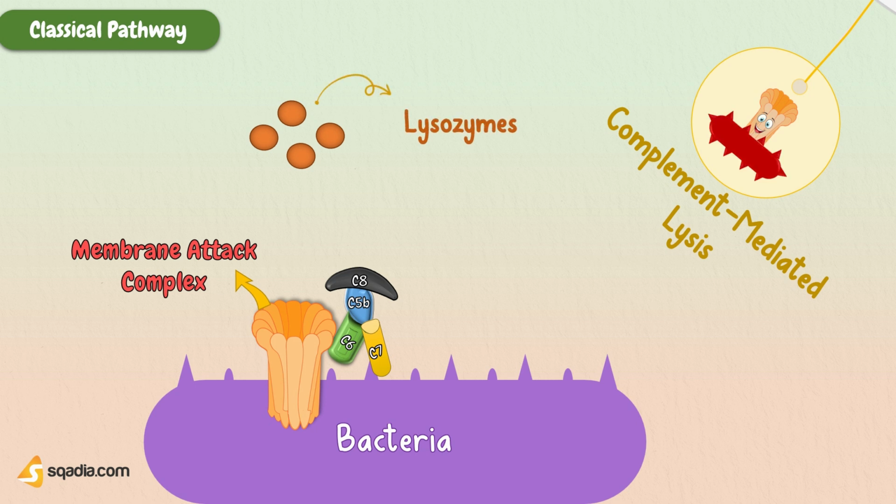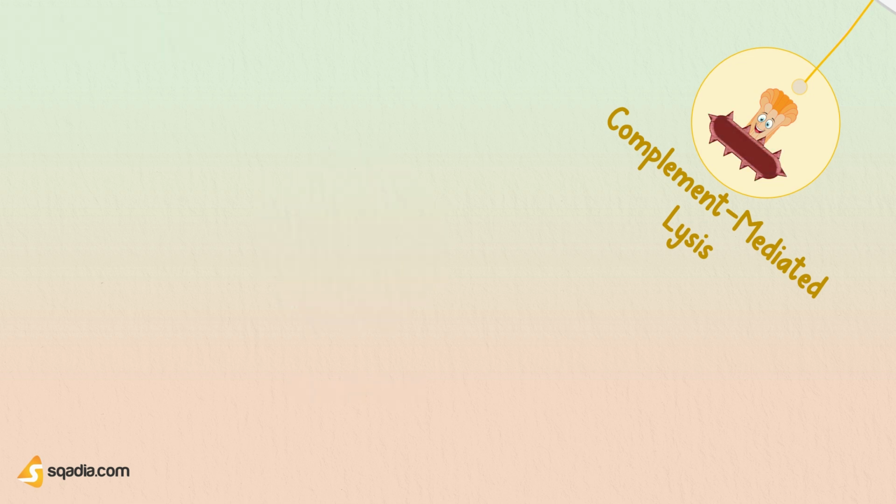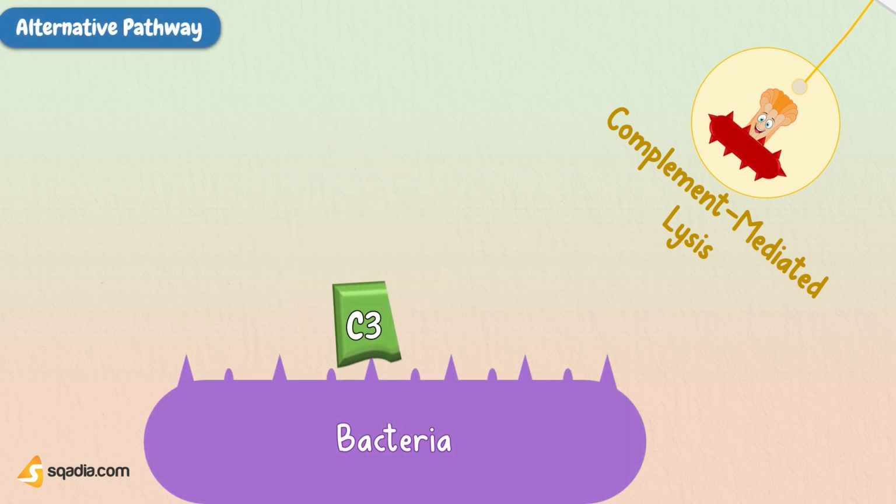There, it produces pores that allow the entry of membrane-damaging molecules, such as lysozyme, and makes the bacterium susceptible to osmotic lysis.